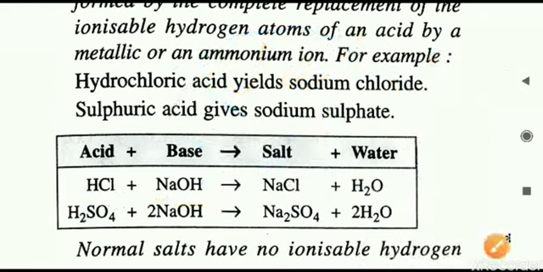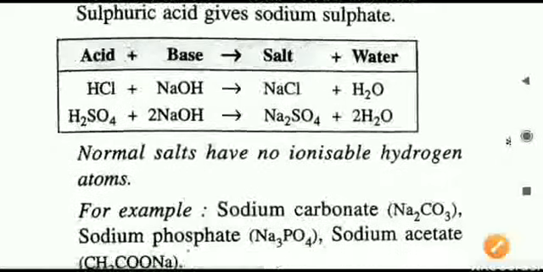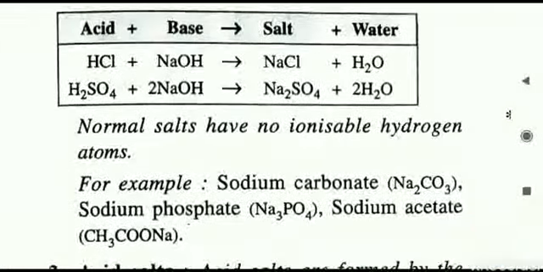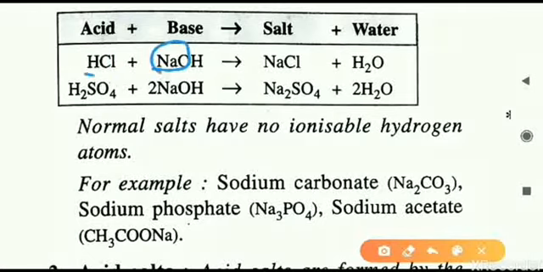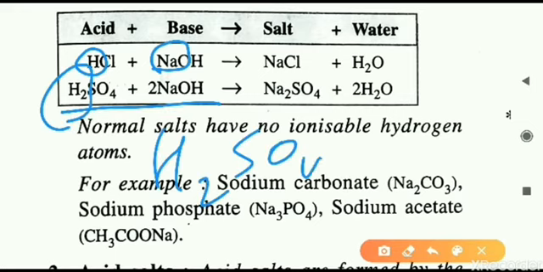One more equation is given, that is H2SO4 plus 2 NaOH. Now in the first equation you see only one sodium is there and only one hydrogen is there. For replacing one hydrogen, one sodium is enough. But in the second equation, H2SO4 dissociates and produces 2 H plus ions.